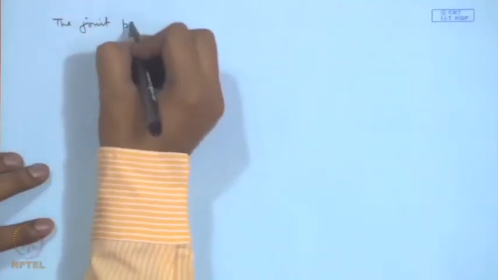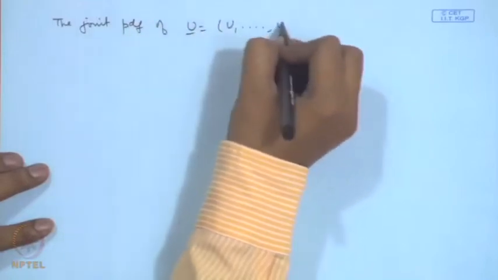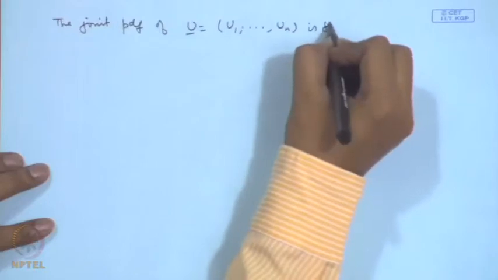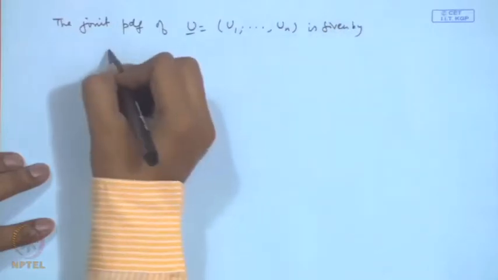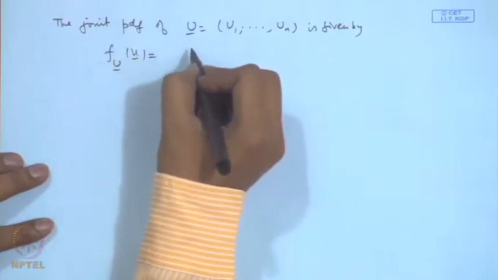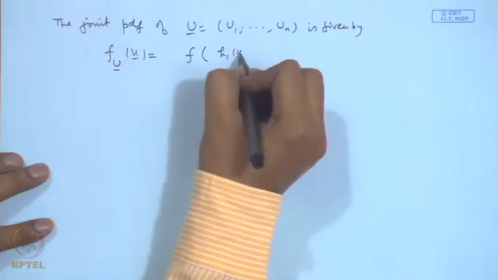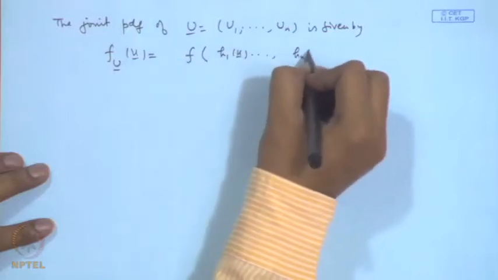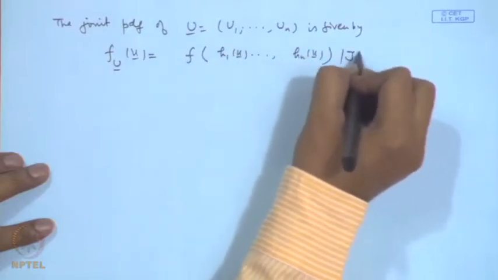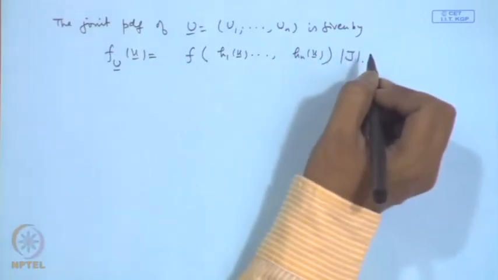In that case, the joint PDF of U = (U1, U2, ..., Un) is given by f_U(u) = f of, now the xi's are replaced by h1(u) and so on, hn(u), multiplied by the absolute value of the Jacobian.